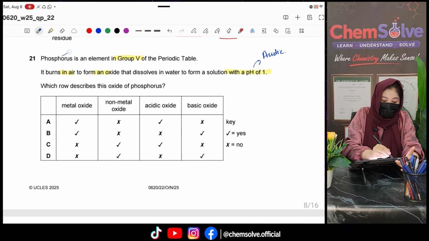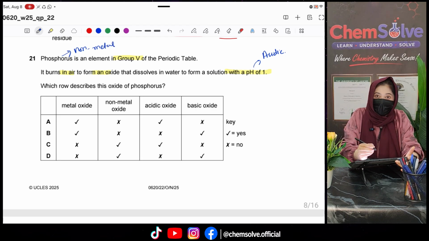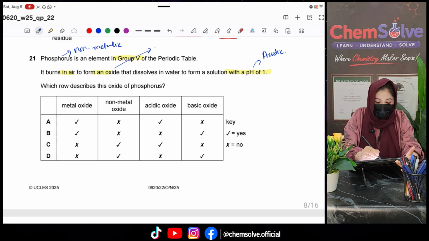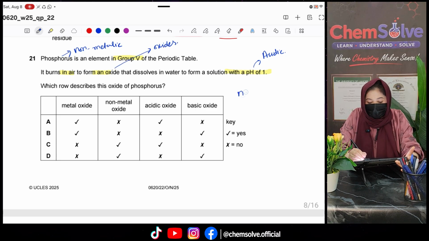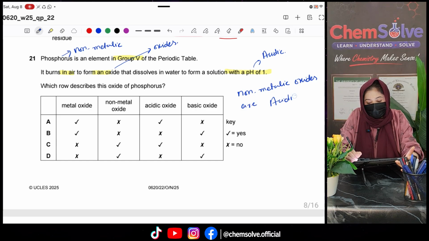And phosphorus is a non-metal, and it is forming an oxide, so it would be a non-metallic oxide. Always remember that non-metallic oxides are acidic in nature, right?